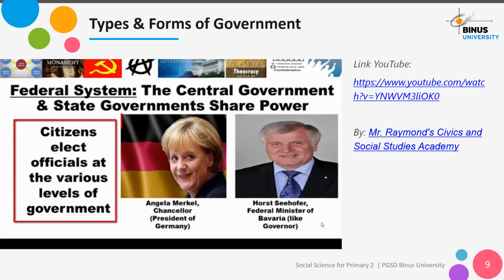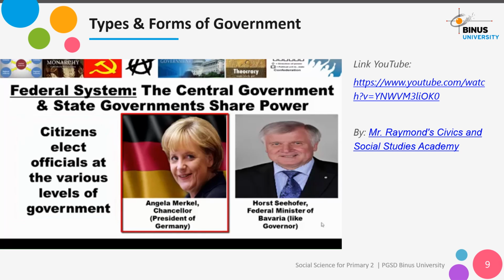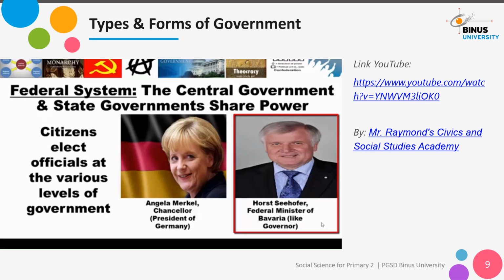Here is the executive for Germany, Chancellor Angela Merkel, and she is like the president for the country. And the people who live in the state of Bavaria, Germany, have another executive, Horst Seehofer, who would be like the governor of a state.